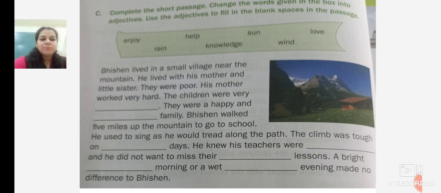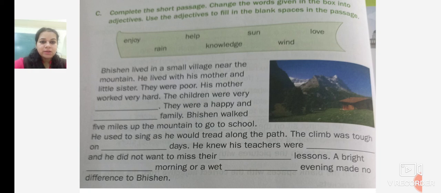They were a happy and dash family. They were a happy and enjoyable family. Bhishan walked 5 miles up to the mountain to go to school. He used to sing as he would tread along the path. Tread along the path means as he used to climb, means go up.